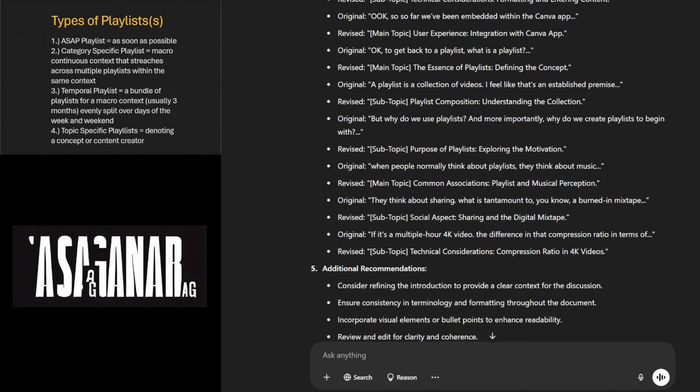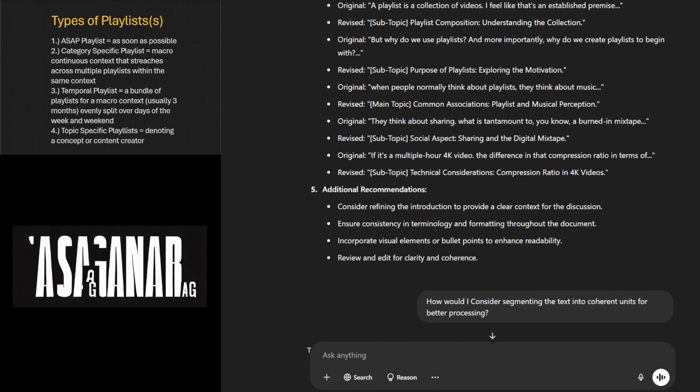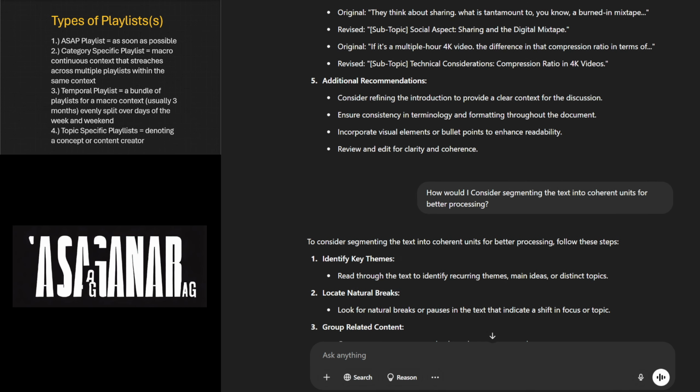Original: If it's a multiple hour 4K video, the difference in that compression ratio in terms of... Revised: Subtopic, technical considerations, compression ratio in 4K videos. Number 5, additional recommendations.